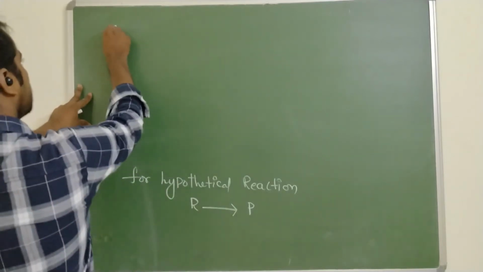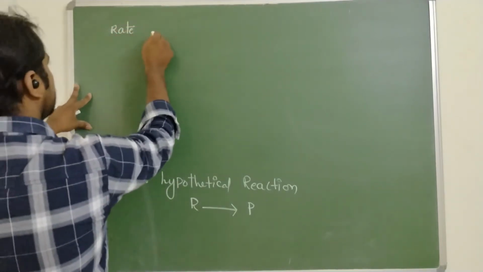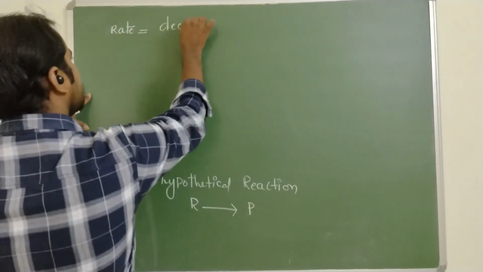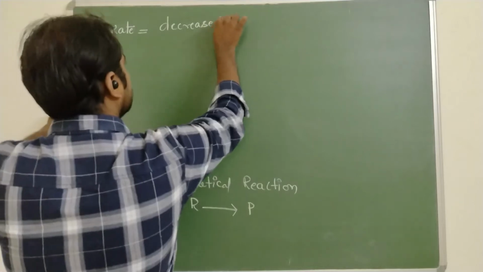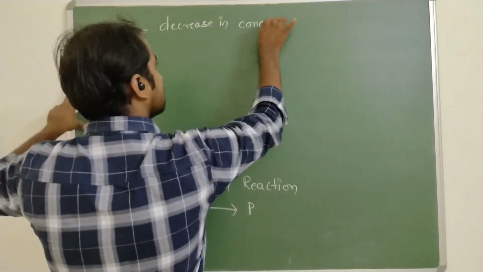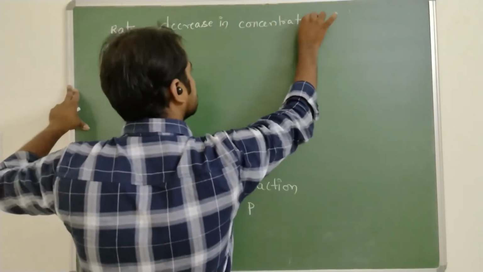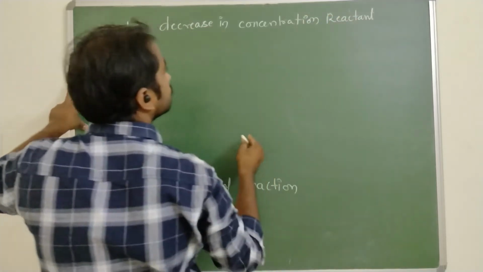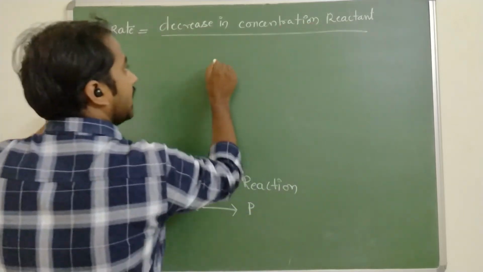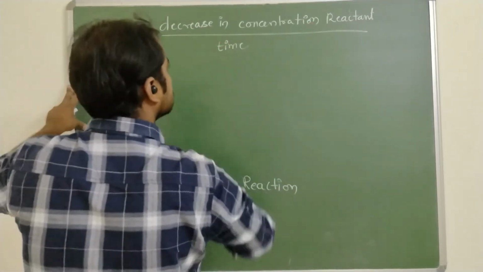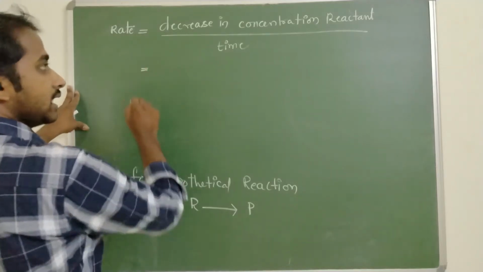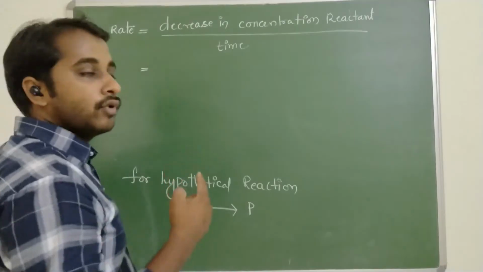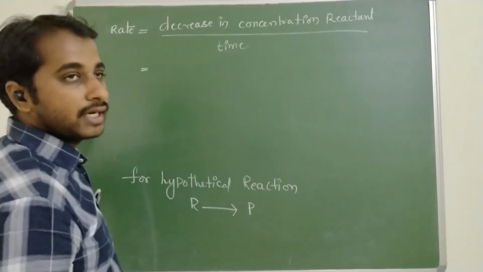Now the rate can be written as the decrease in the concentration of reactant by time. Let R1 be the initial concentration and R2 the final concentration, T1 the initial time and T2 the final time.